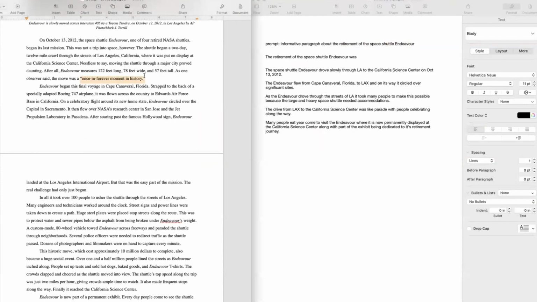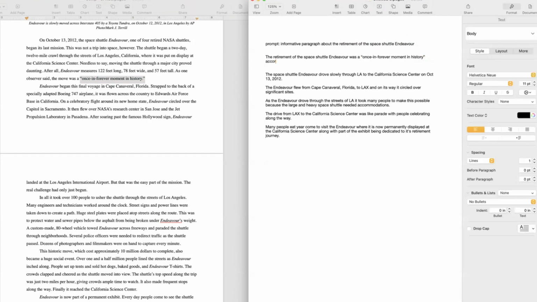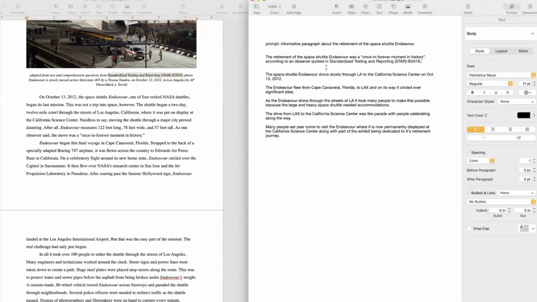Now it's quoted. We're going to quote it. The retirement of the Space Shuttle Endeavor was a once in forever moment in history, according to an observer quoted in, and this was actually test material. Let's just take that. Now we just have a reference.